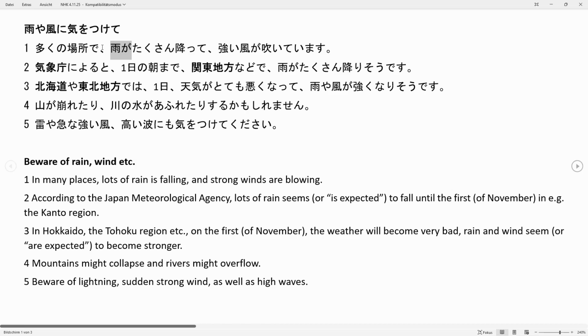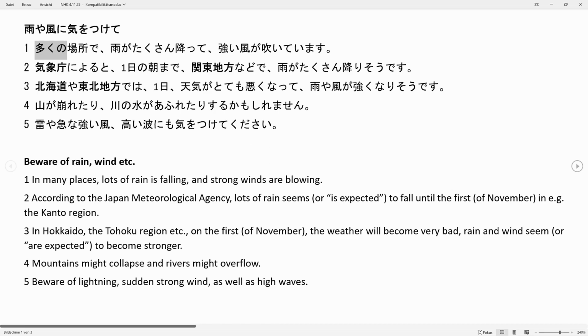And going back to the very beginning of our sentence, we have particle de, which describes the place of an action. Basho, which just means place, location. So in some location something is happening. Oku no basho, so in many places the rest of our sentence is happening. So in many places lots of rain is falling and strong winds are blowing.